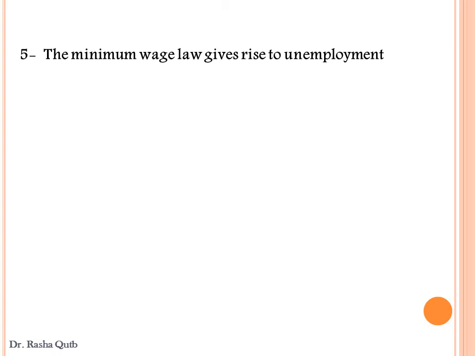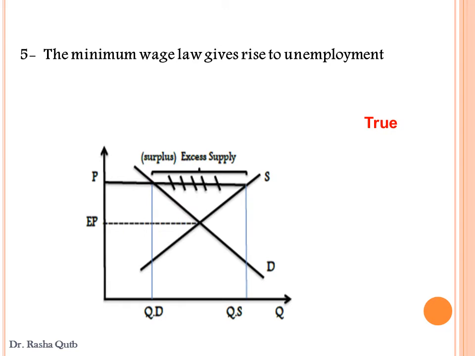Number 5, the minimum wage law gives rise to unemployment. This sentence is true. Why is it true? Because sometimes the government can set a price floor in the labor market. This price floor is a minimum wage, at a rate above the equilibrium wage in order to protect the labor.